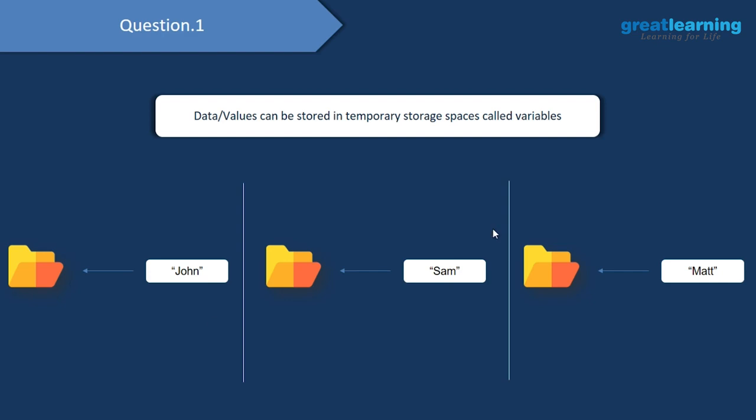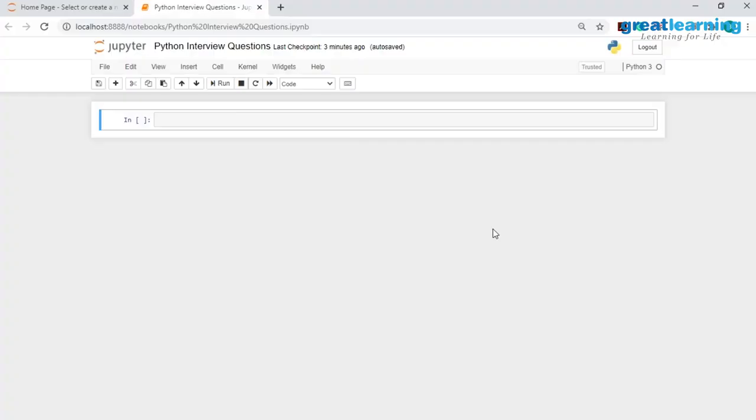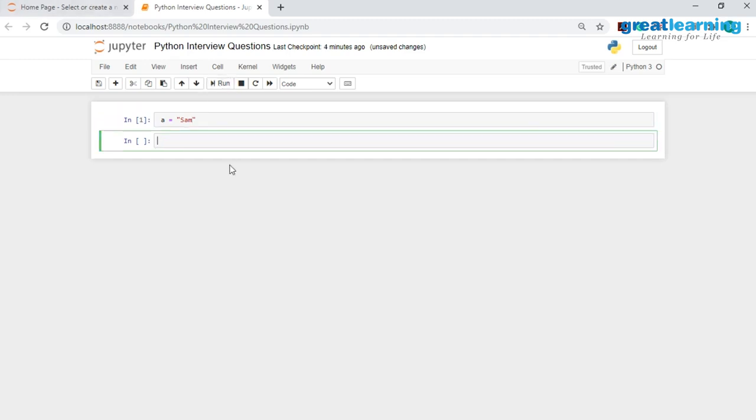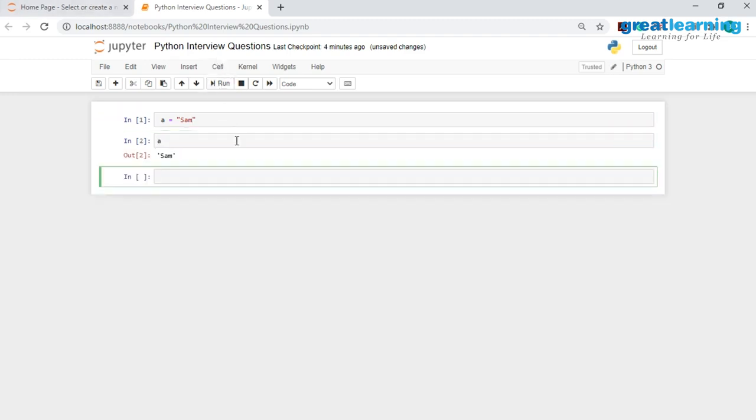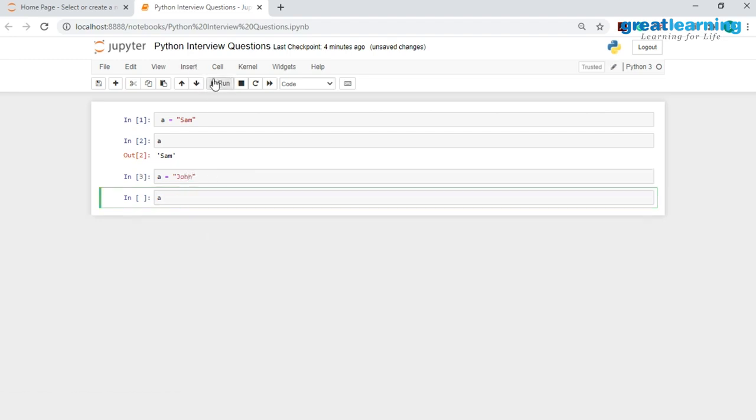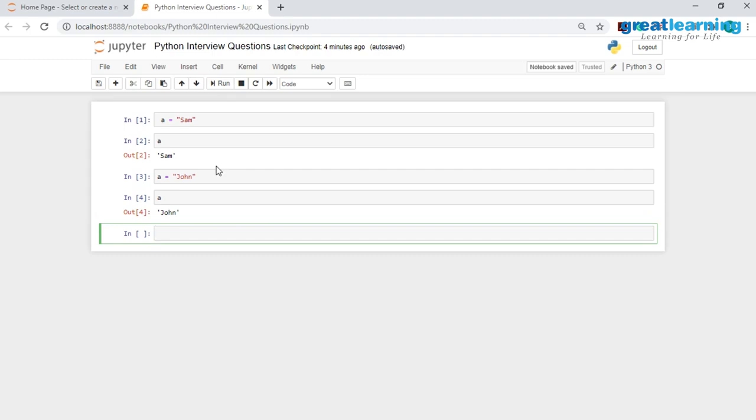Now let me go to Jupyter Notebook and show you how to create a variable. I will start off by creating a variable called A, and I will store the value Sam inside this. Let me hit run. When I print out A, you would see that I have successfully stored the value Sam in this variable A. Now, after some time, I would want to replace this value. So instead of storing Sam, I will have the value John inside this. Again, I'll go ahead and print out A, and as you see, I have changed the value from Sam to John.